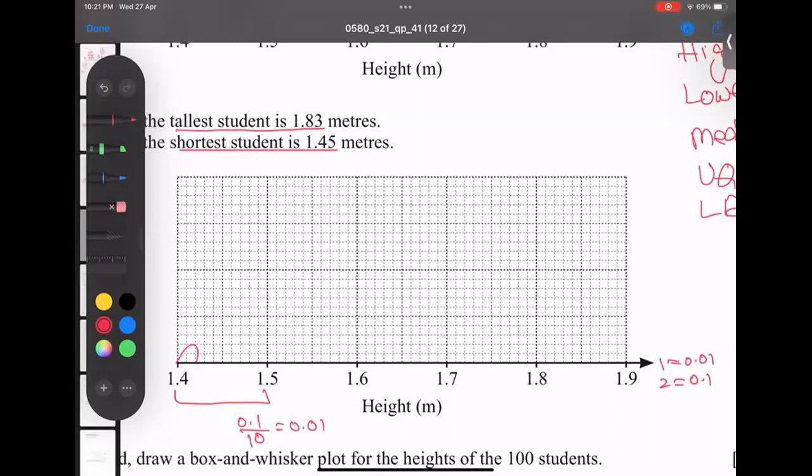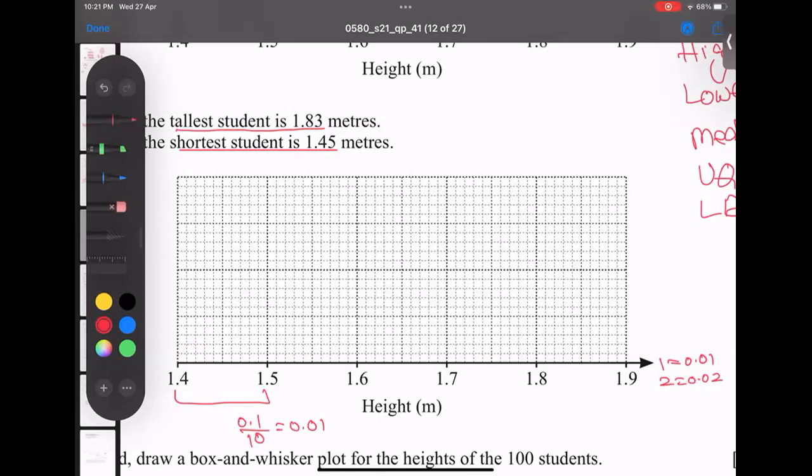If you subtract 1.5 minus 1.4, I'm getting 0.1, divided by 10 is 0.01, and 0.01 times 2 is 0.02. Sorry, this is a mistake here. 2 boxes is actually 0.02. Okay, I think the point is very clear.